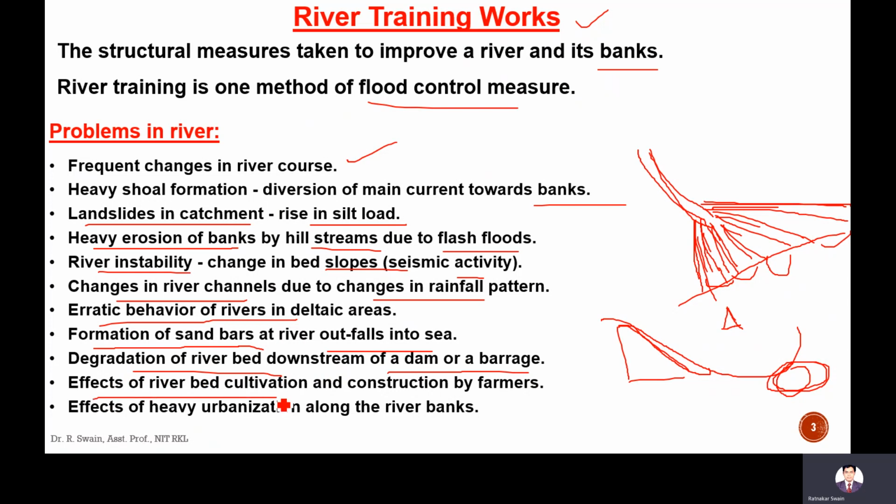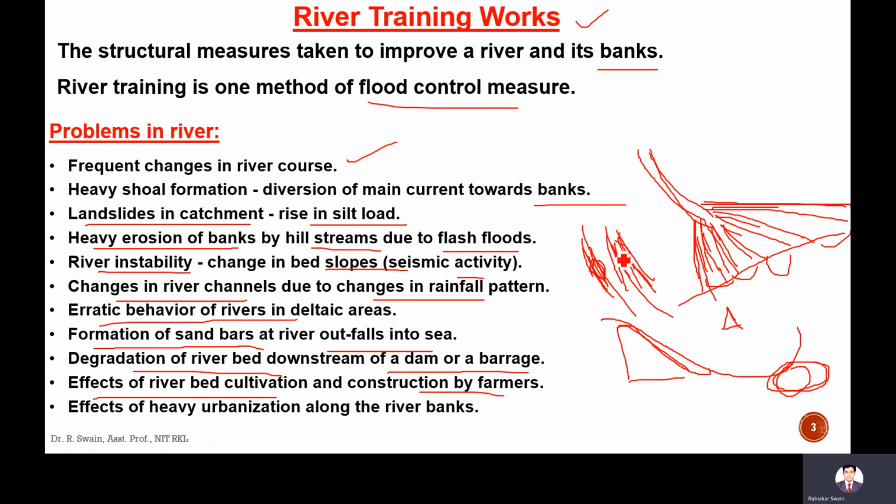Effect of river bed cultivation or construction by farmers. In the river, in the channel, in the plain area, a river plain, that is called flood plain. In the flood plain there is cultivation. What happened due to cultivation?